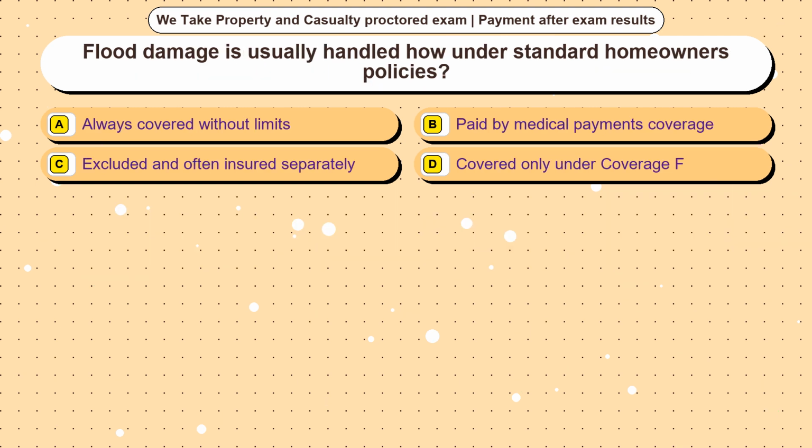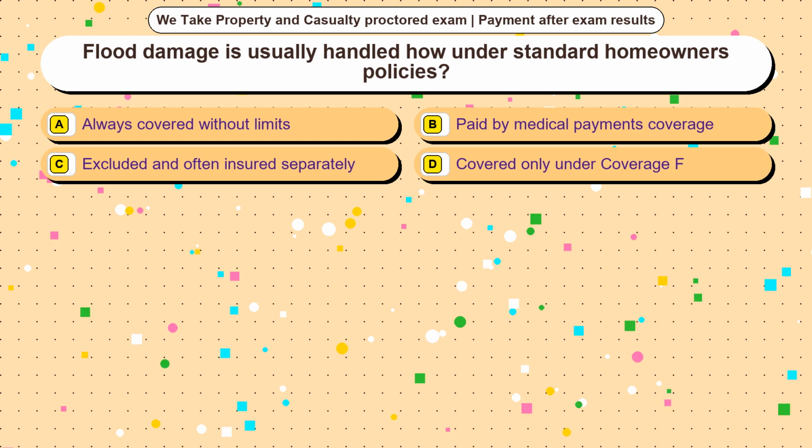Question 7. Flood damage is usually handled how under standard homeowners policies? Option A, always covered without limits. Option B, paid by medical payments coverage. Option C, excluded and often insured separately. Option D, covered only under coverage F. The correct answer is option.